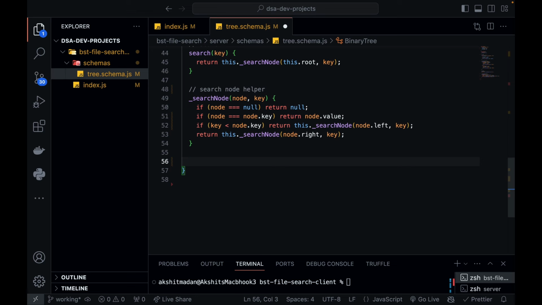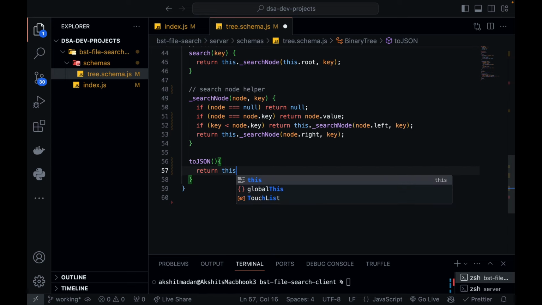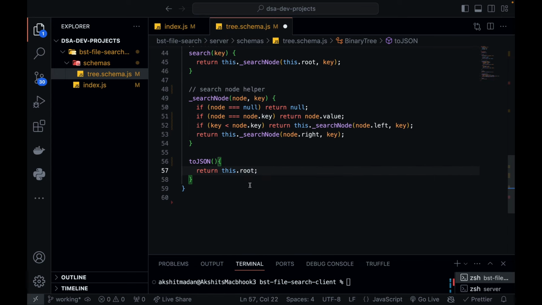So you might need another helper function, toJSON, because at the end you need to convert this binary tree into a JSON format and give it to your client, right? This is a very simple function. You can write it like this: return this.root. Basically you are referring to the root, and from that root every node, whether it is a left child or right child, will be taken, and in the form of JSON it will be passed to the client through an API response.